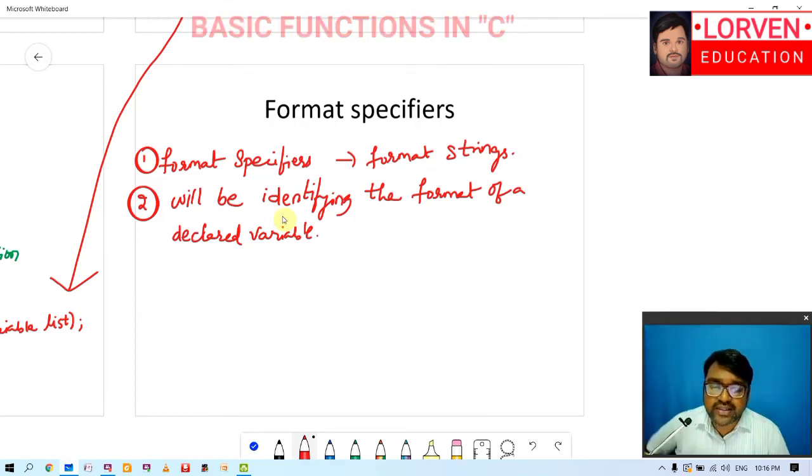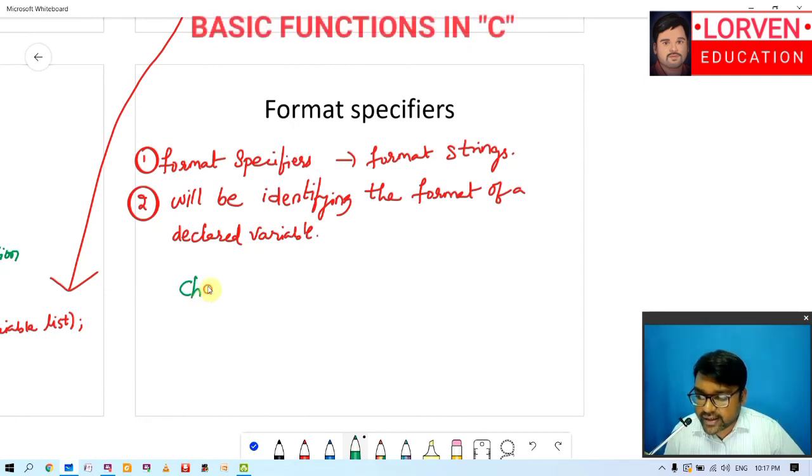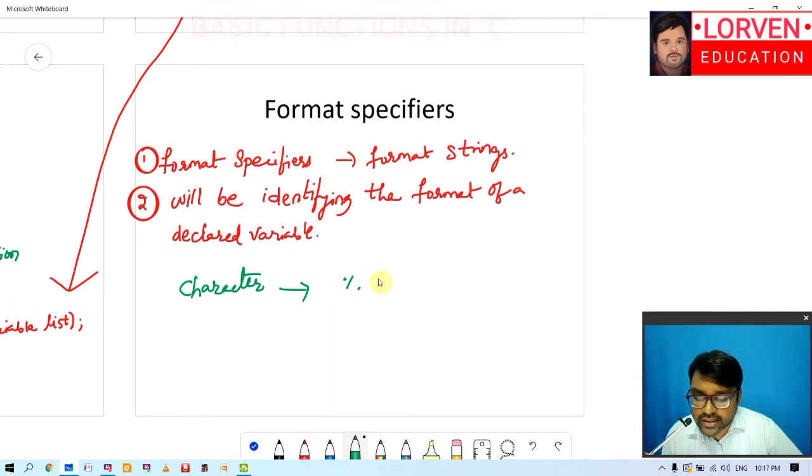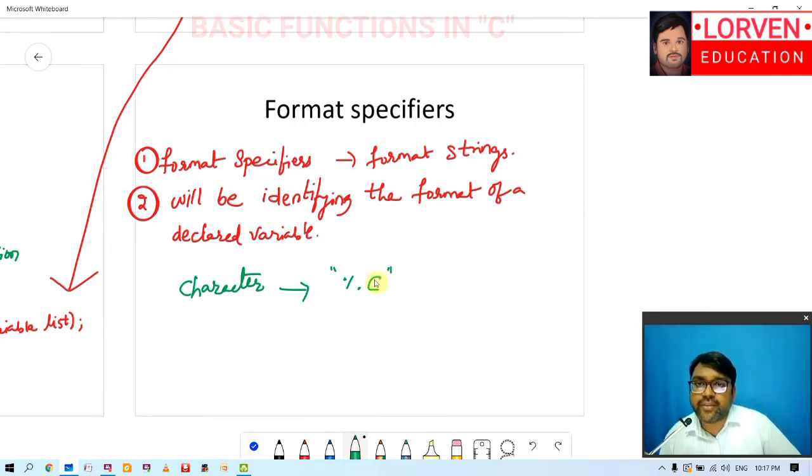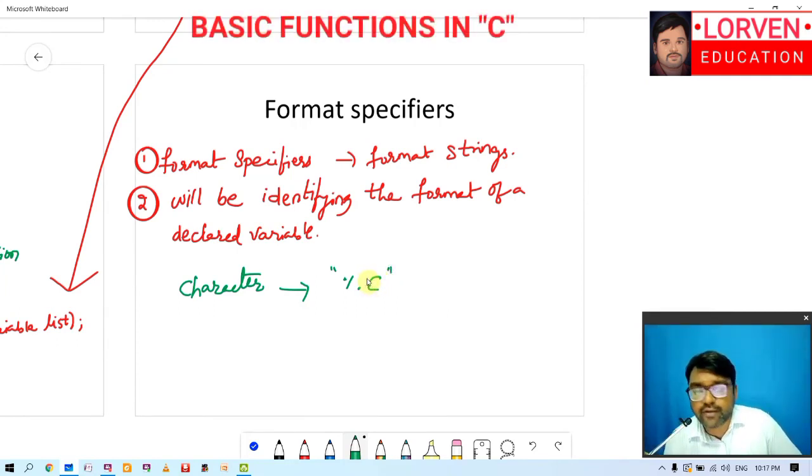For our basic understanding, we will be seeing the very frequently used format specifiers. Whenever we are declaring a character variable, the format specifier will be %c.